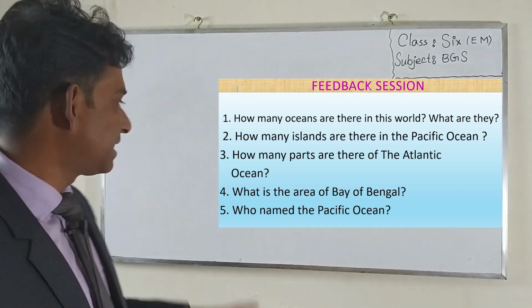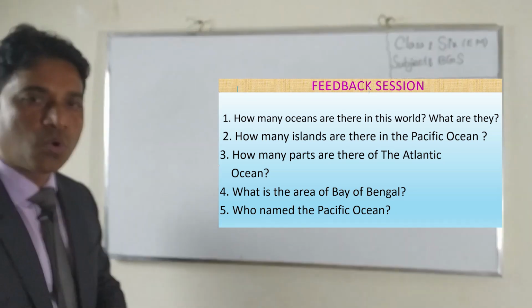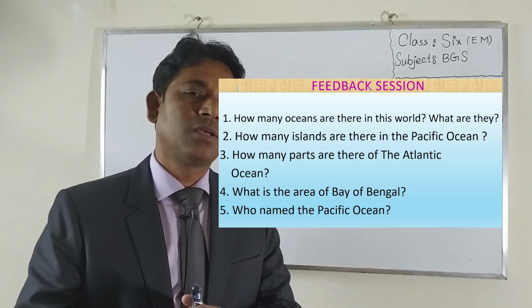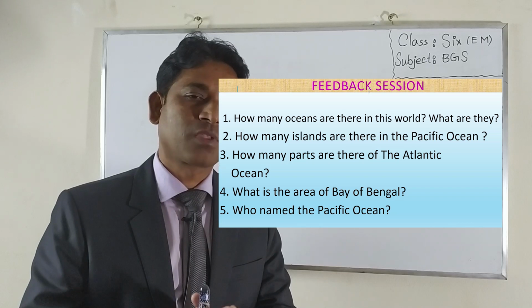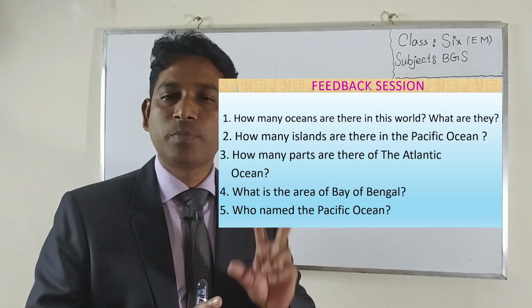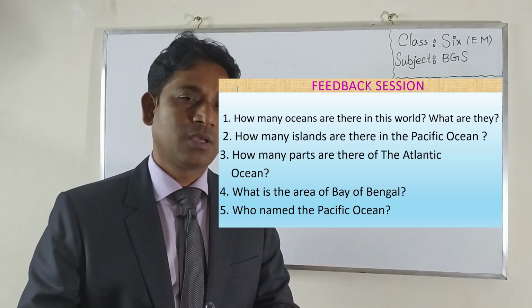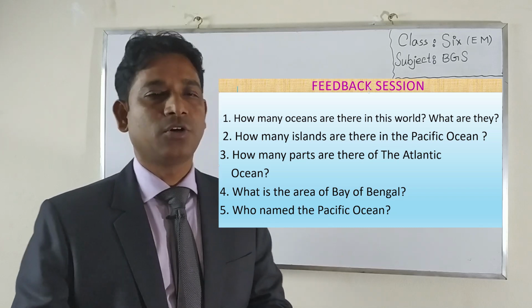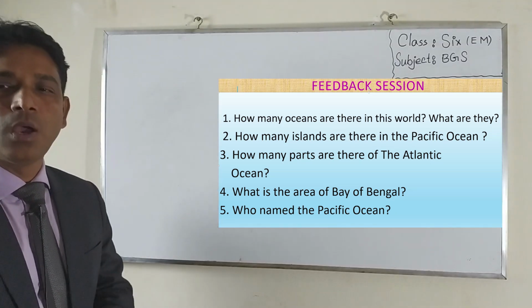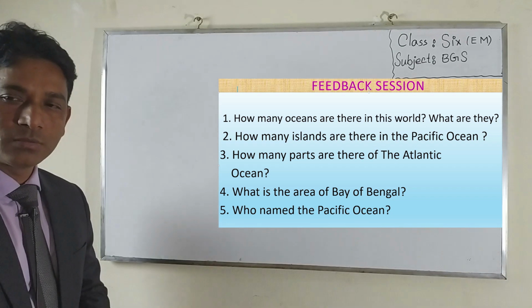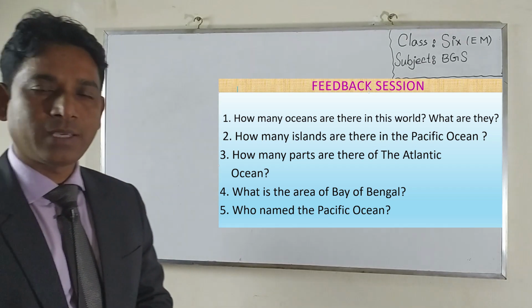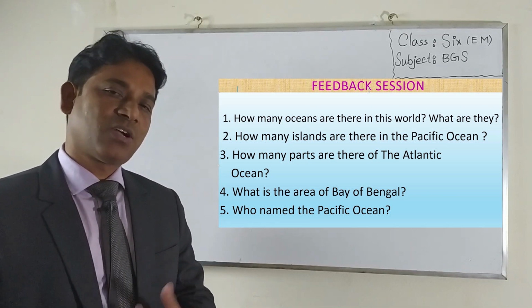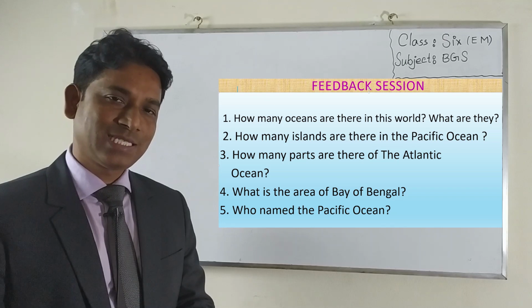Thank you. Now let's see question number 3. Who can tell me how many parts there are of the Atlantic Ocean? How many parts and what are they? Yes, there are 2 parts of the Atlantic Ocean, the southern part and the northern part, right? Let's see question number 4. Let's see who can tell me what the area of the Bay of Bengal is. Who can tell me? Yes, the answer is correct. 22 lakh square kilometers, isn't it?